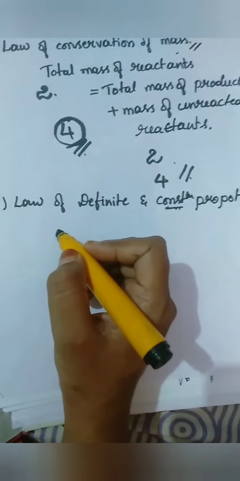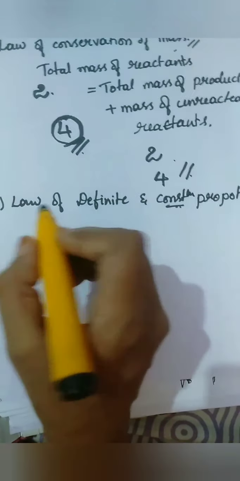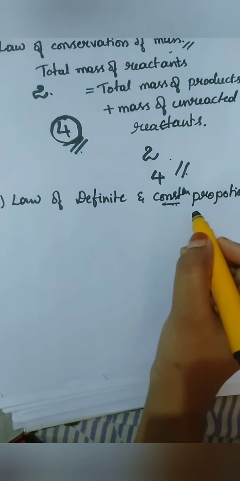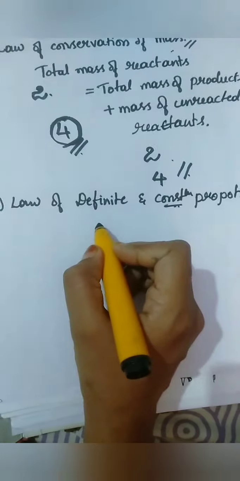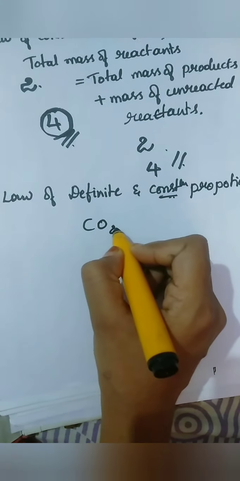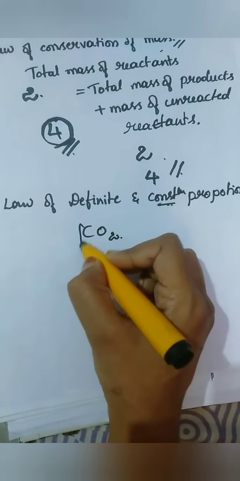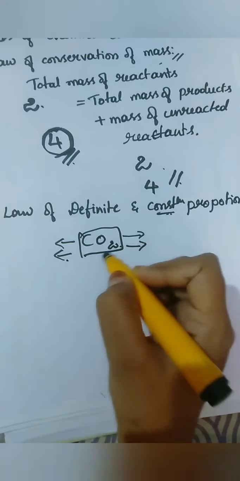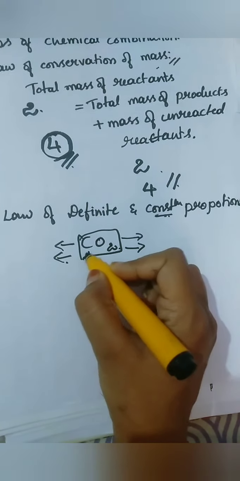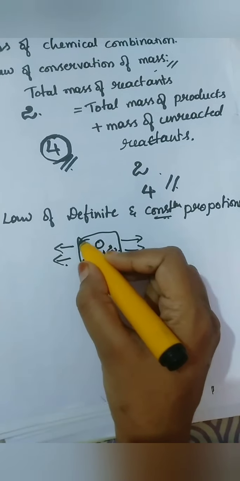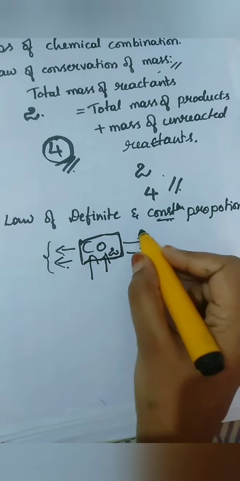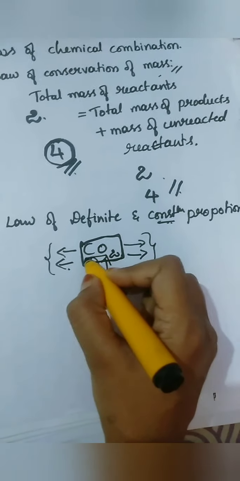In general words, I'll say it is a very simple law of definite and constant proportions. If you are preparing carbon dioxide, CO2, you may prepare this by any of several methods, but the combination of moles of carbon and moles of oxygen will remain the same, irrespective of the method you use to prepare it.